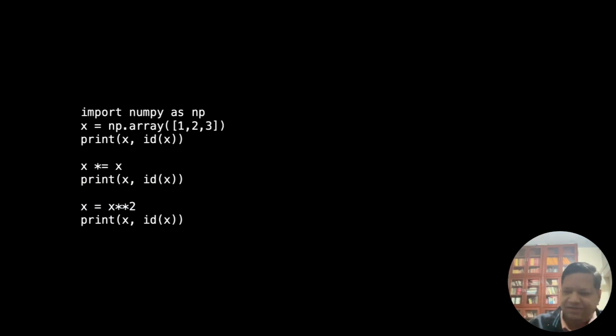You can see this part of the function. The upper part is the same as before. We create an array X, but I want to square it. So what does square mean? I just multiply by x itself. So this is the operator star equal to, x star equal to x, and x will become x squared.